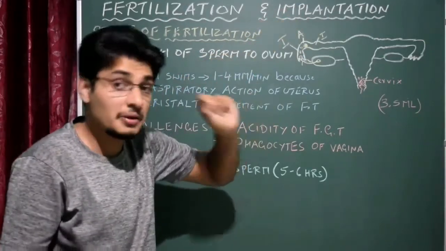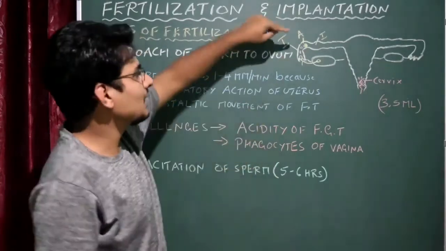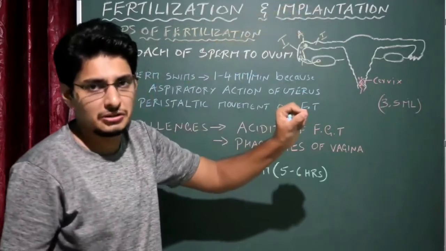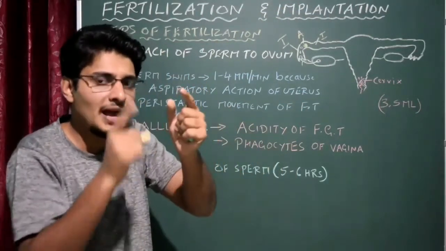Please note this down, you may get this question. Where exactly does fertilization take place in the fallopian tube? Exactly at the ampullary isthmic junction. Not the ampulla or the isthmus, but exactly between them. That is the junction between ampulla and isthmus.